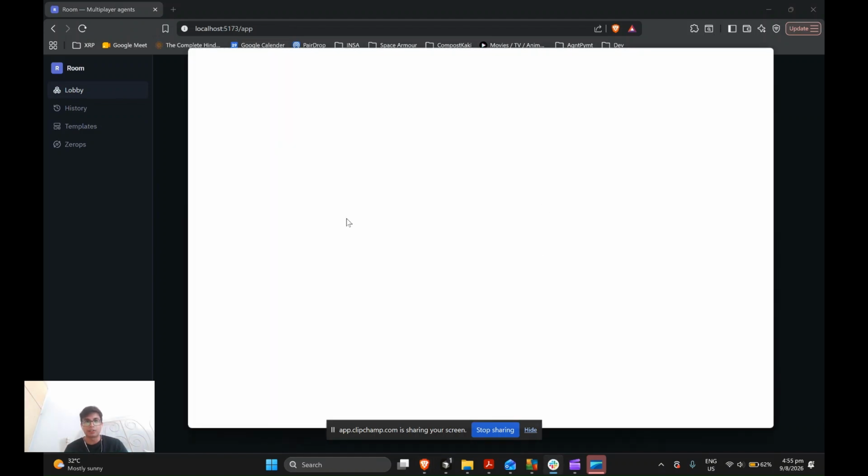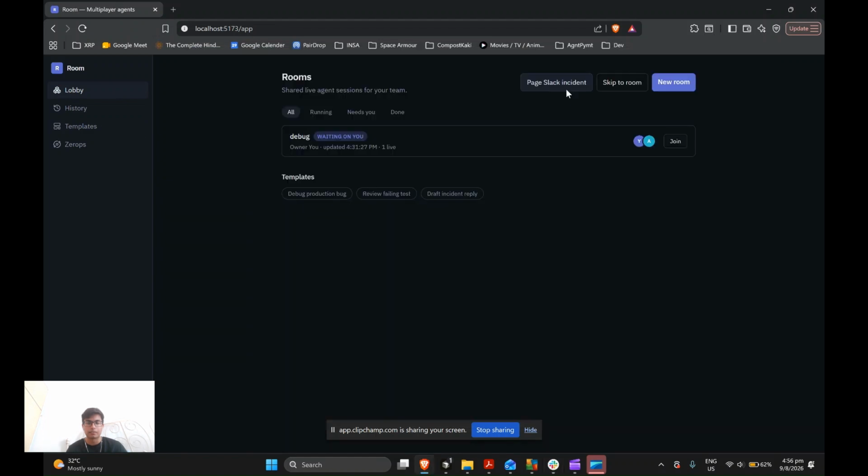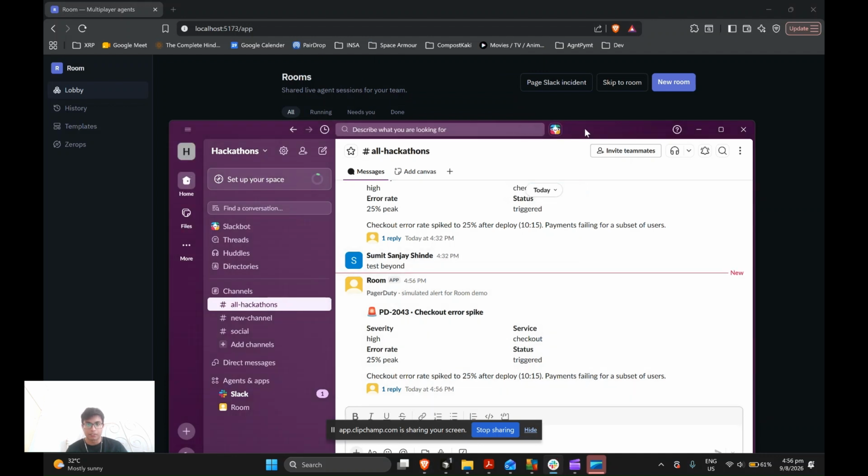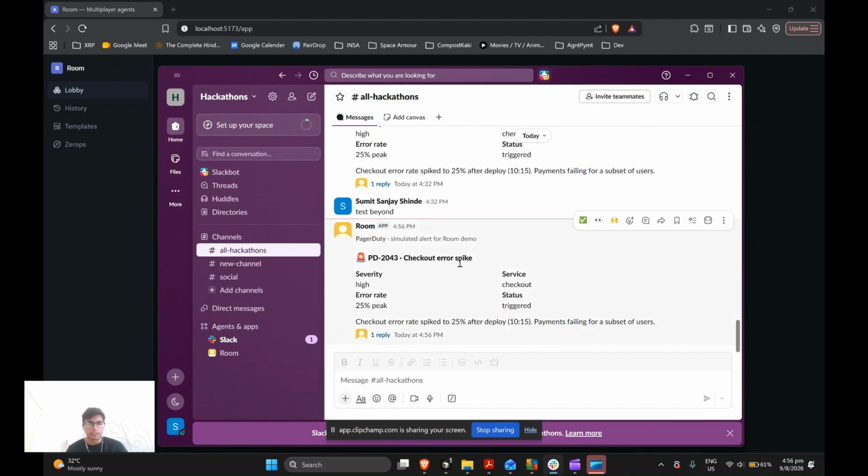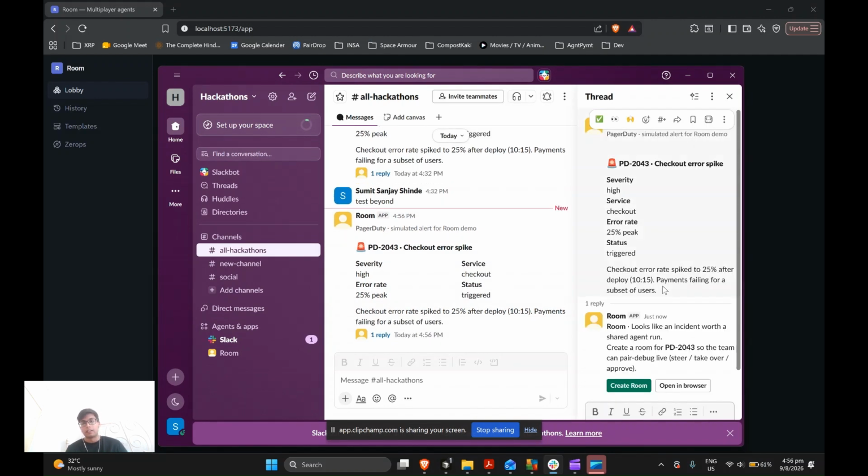If I open Slack over here, I've integrated this application with Slack. This is the latest message, a test. Let's assume that with Slack I have PagerDuty, and everyone's sleeping at 2 a.m. and suddenly PagerDuty goes ringing, right? So I'm just going to come over here and page a Slack incident. Okay, there's a new message here, and you can see there's a PD checkout error spike. Now it's prompting me to create a room to collaborate and talk about this incident that has been happening. So if I create the room, it'll open this up for me.